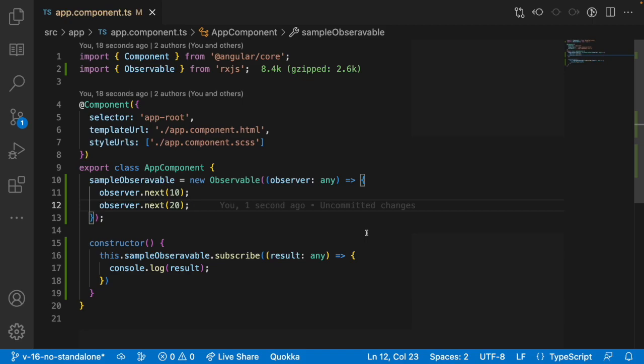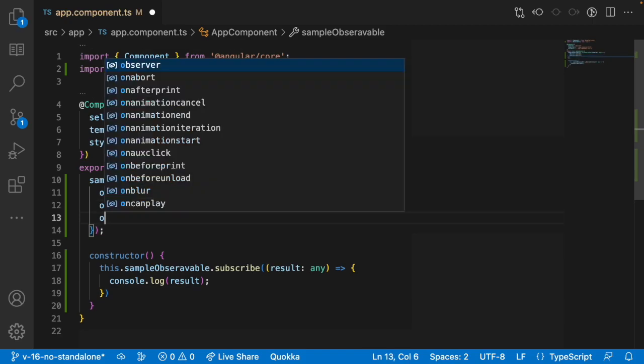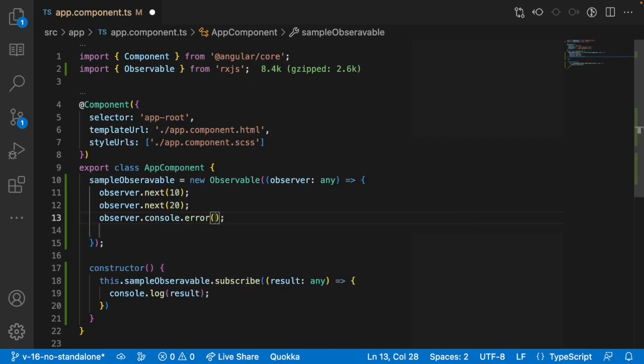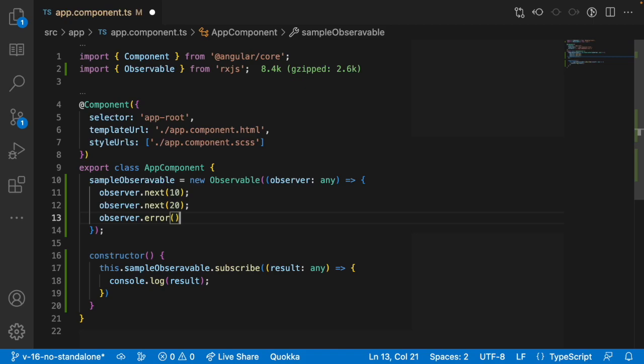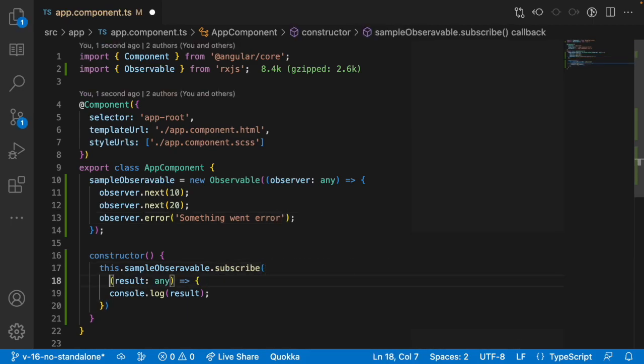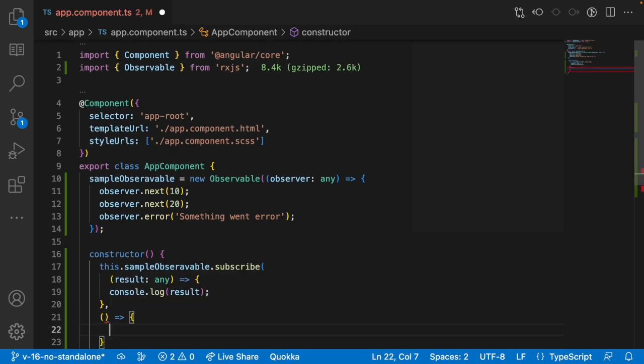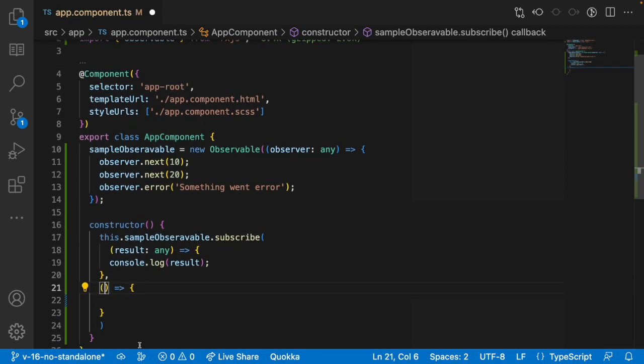Now let me use something like error. So observer dot, we have something called error, and I want to throw some error over here. The error is whatever error you want to pass, you can pass any error, and I can pass something like 'something went wrong'. So this is my error, and if you want to capture that, this is our result, and there is another callback function which can receive an error. So this is the second block inside our subscribe.